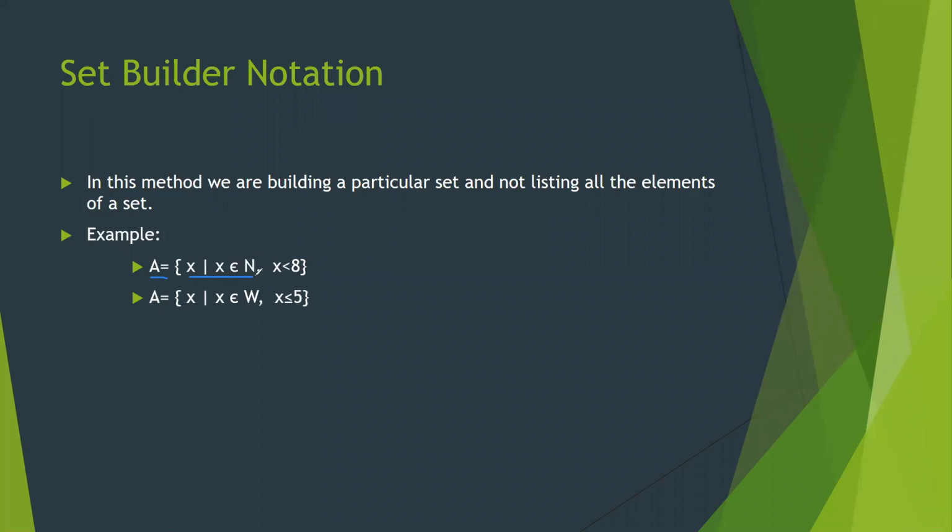The part written before the comma tells you which set we are going to discuss. Okay, elements belong to natural numbers, so that means the set must start with 1. The set starts with 1 and can move towards any limit, but a limitation must be there. And after the comma, the limitation is defined. This defines the limitation.